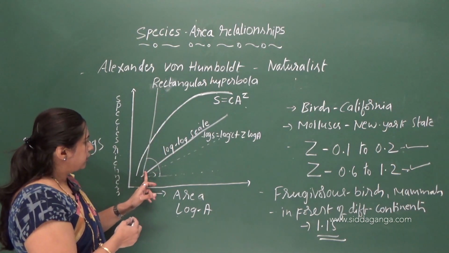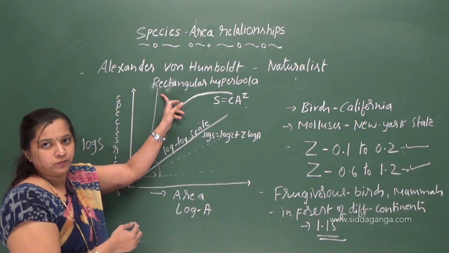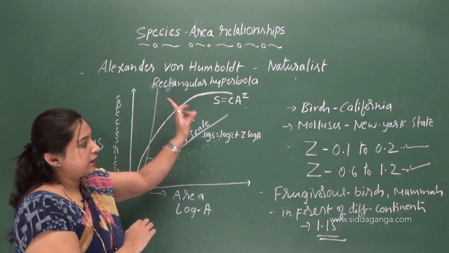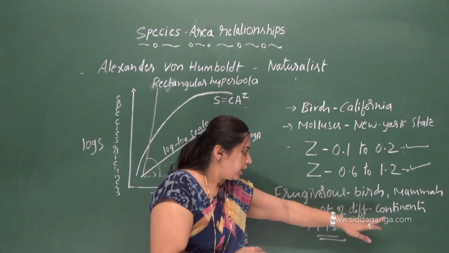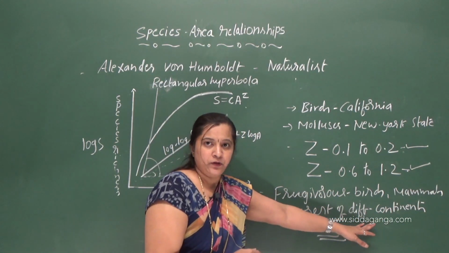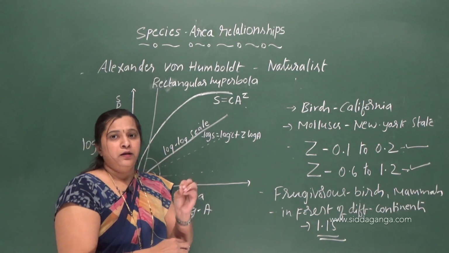And the value of z lies in the range of 0.6 to 1.2, and this is what the examples show. Understood clearly? So this is what a species area relationship is.